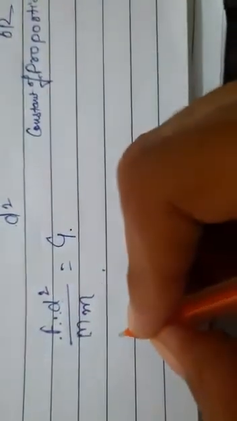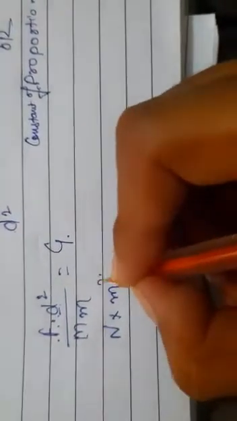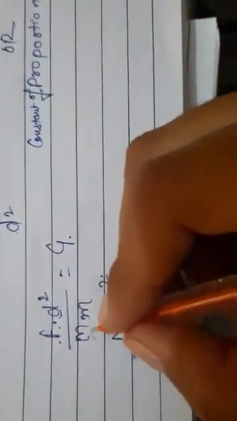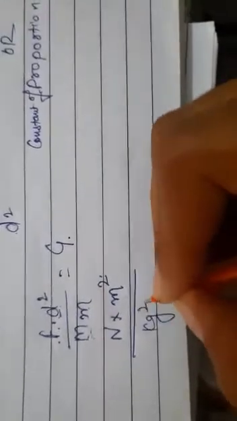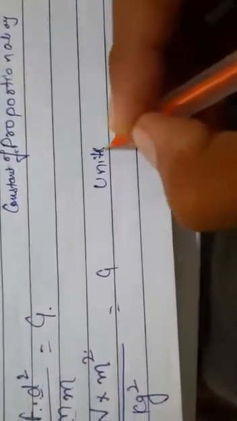If we want to find the SI units of the gravitational constant: the unit of force, you know, is Newton. D is a distance, the unit of distance is meter, so distance square is meter square. The unit of mass is kilogram, and since mass appears two times, it is kilogram square. So the units of G are Newton meter square per kilogram square.